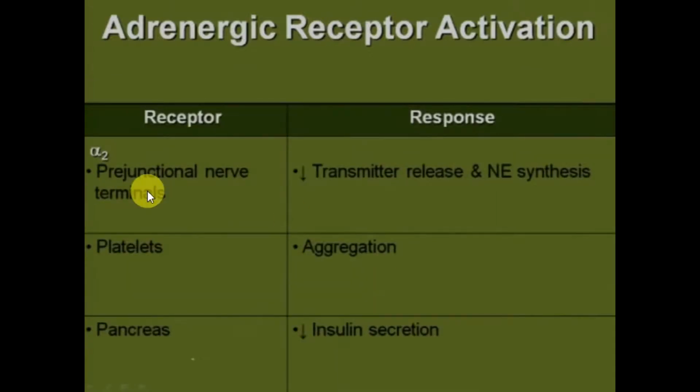Alpha-2 receptors are present on pre-junctional nerve terminals, where they decrease transmitter release and decrease norepinephrine synthesis. Apart from the pre-junctional nerve terminals, they are also present on platelets, where they increase aggregation, while in the pancreas they decrease insulin secretion. So you cannot give an alpha-2 agonist to diabetic patients because it will worsen the symptoms of diabetes. One more important thing is that alpha-2 receptors are Gi coupled. Thus, they will decrease cyclic adenosine monophosphate, and this way they will decrease the transmitter release.